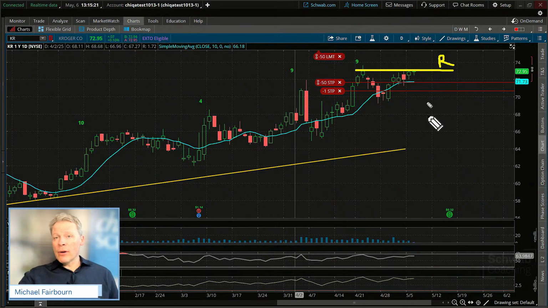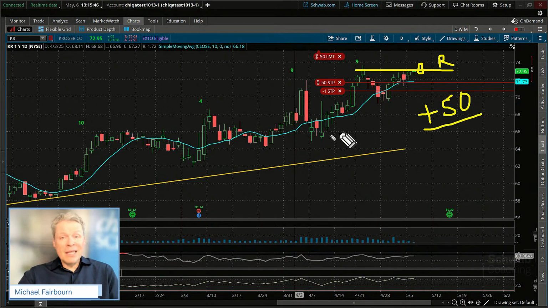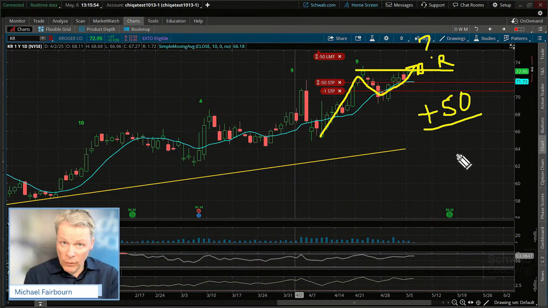But let me just throw one other thing out here too. If we begin to just break out with strength right here, folks, is there anything in the world aside from the market not being open preventing us from adding those 50 shares back in? If we really had a lot of belief in Kroger, maybe there's some news or something, at the end of the day, we could still add back in our 50 shares. Now, that's something traders will do because the setup might be there for a potential follow through, and they just might want to get back in. And it's not unusual to take some profits off at resistance and then add them back in if it does start to break out. So that can be done as well.